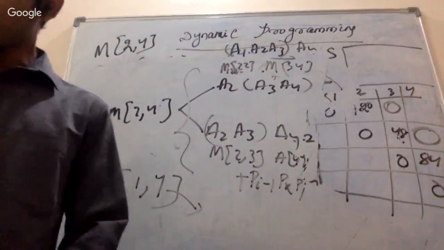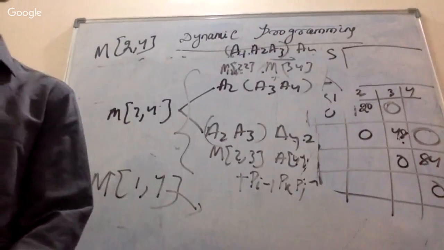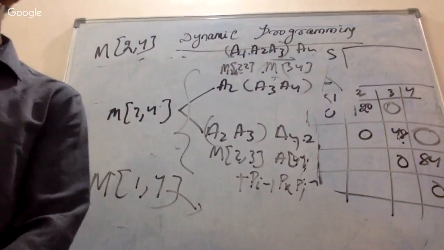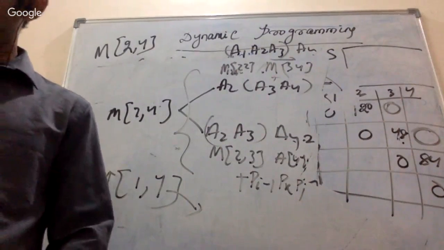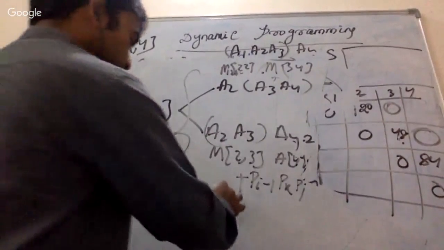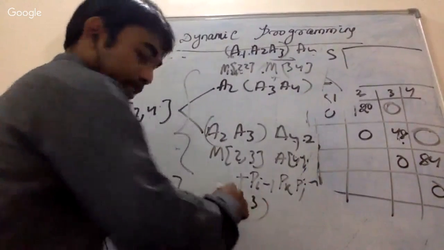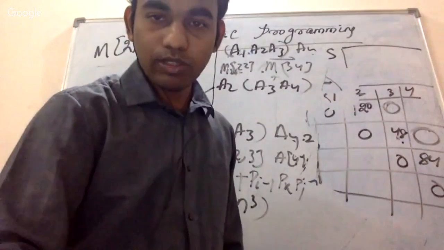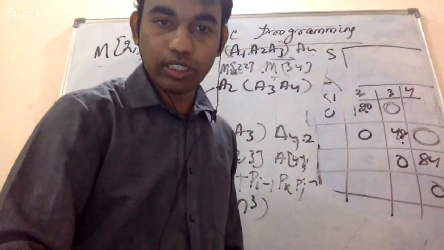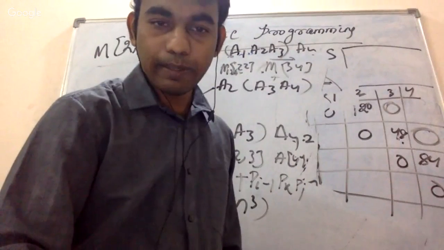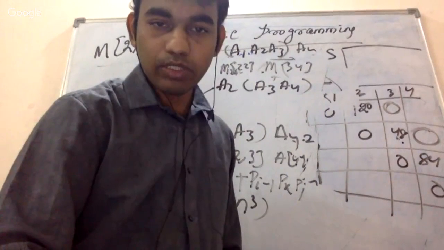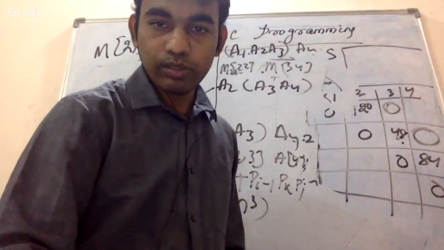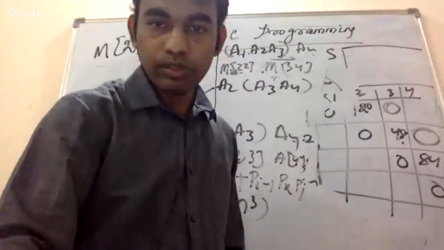Let me write. So the time complexity is order of n cubed because I am checking for each and everything. But just give me 1 second. I'll write down the solution. You can cross check once at home maybe. Let me see what the solution was.